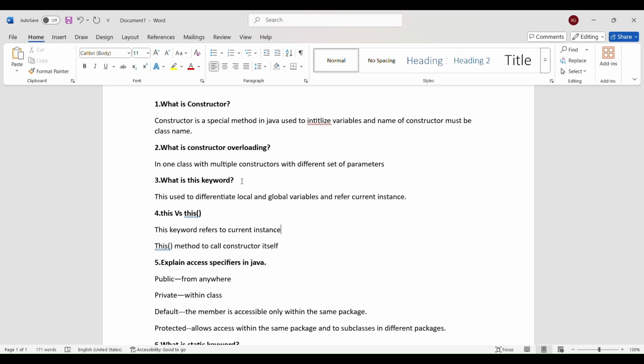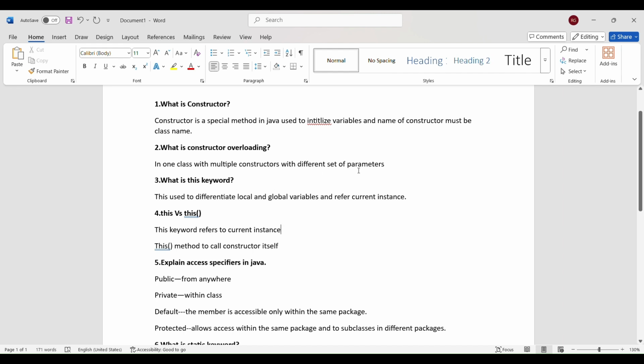Our default constructor is created automatically by the JVM when we create an object for the class. And the second one is a parameterized constructor. We create a parameterized constructor as per our requirement with a different set of parameters which are required for our program and our methods. Without giving values each time in different methods, we give values to the variables inside the constructor one time. It will be accessible until the program ends and closes the class.